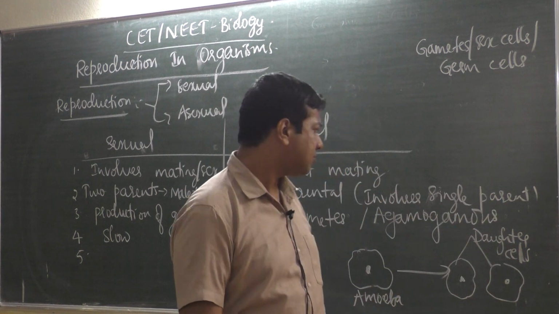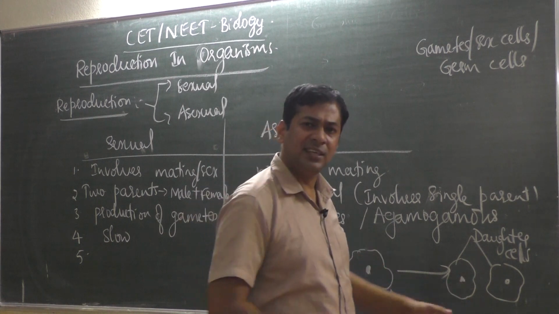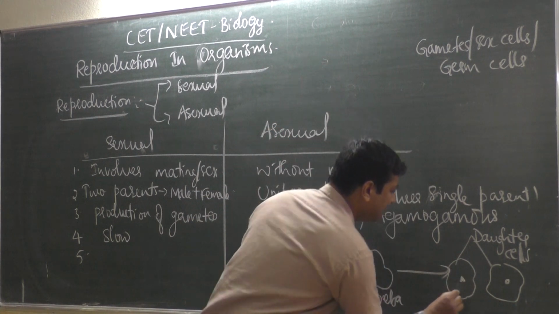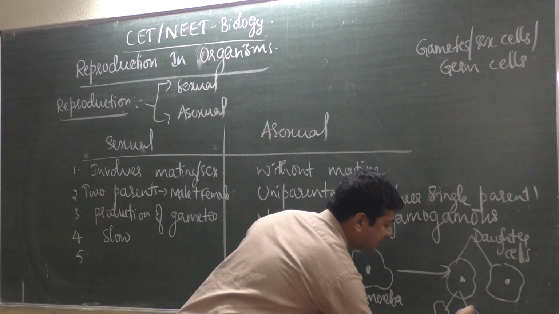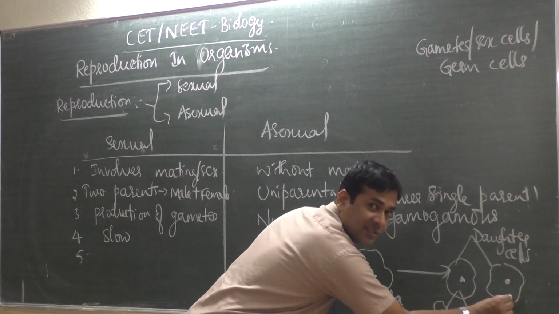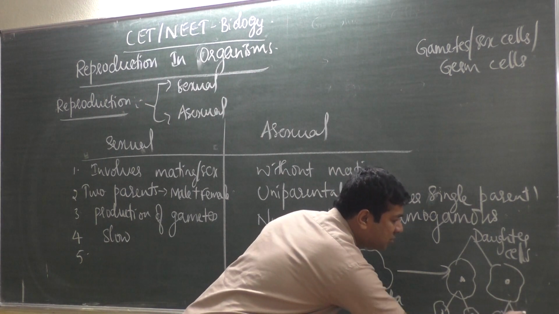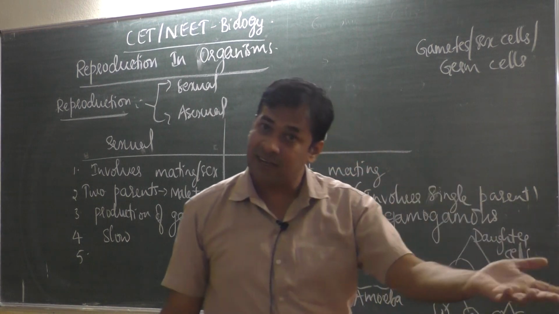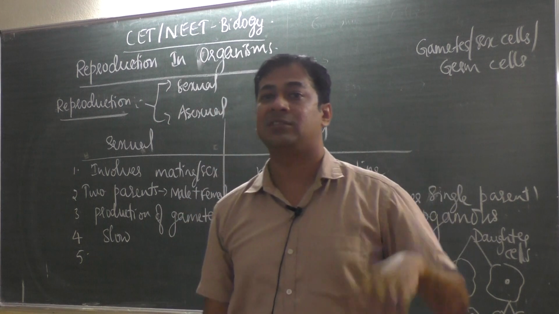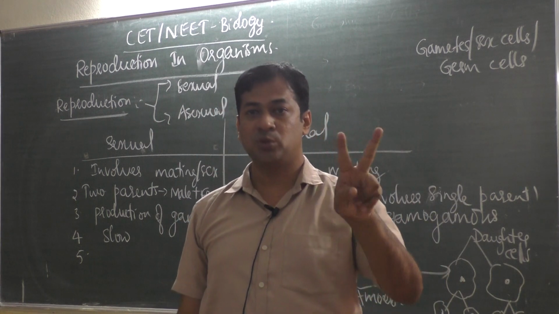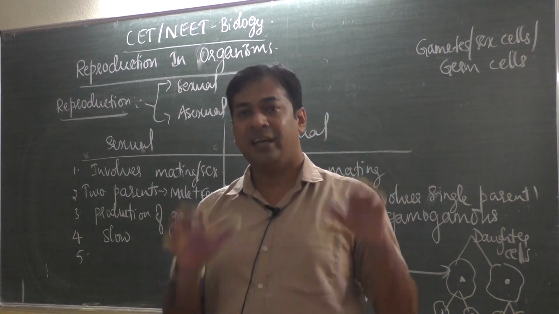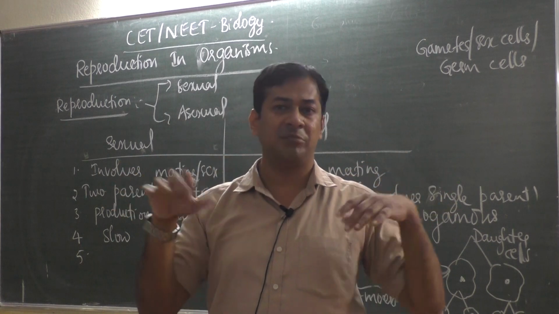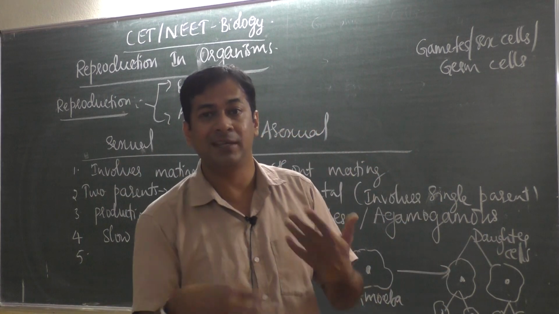So here these daughter cells again divide and become two more daughter cells, and those again divide and become two more daughter cells. That means 1 becomes 2, 2 becomes 4, 4 becomes 8, 8 becomes 16, 16 becomes 32, like that it multiplies.